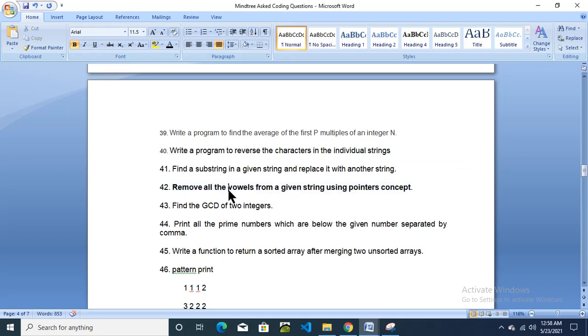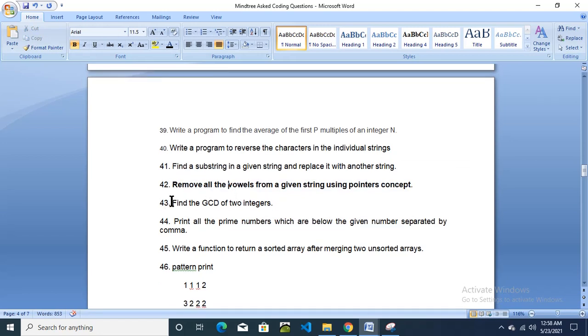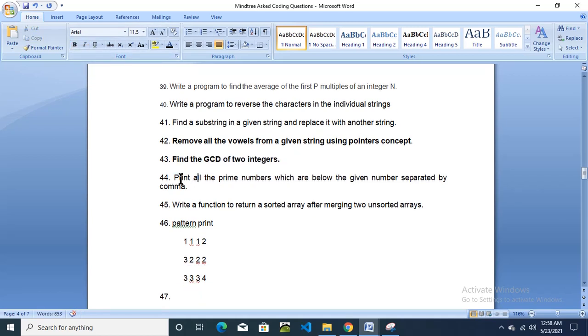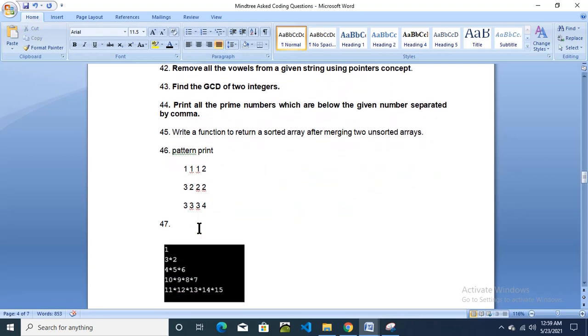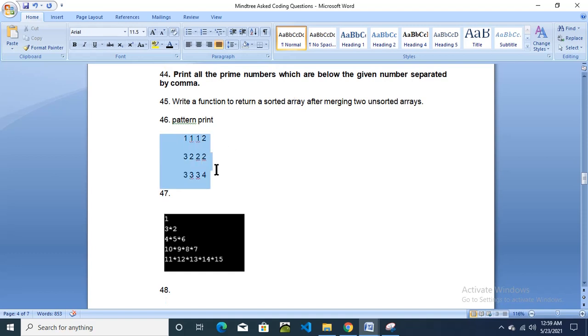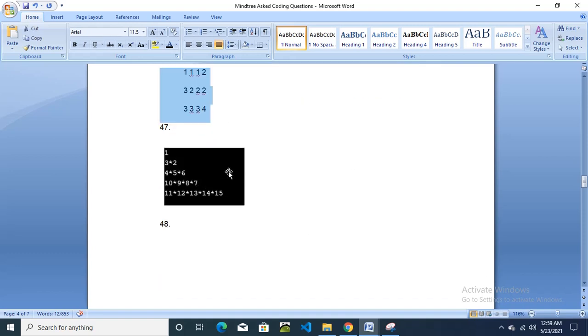GCD number. Print trapezium. Again it came, see, question number 43. GCD of two numbers, this question came again repeatedly. Print all the prime numbers which are below the given number, separated by comma. Prime numbers, this question was also repeatedly asked. Write a function to return a sorted array after merging two unsorted arrays. Then pattern print. This is the pattern you need to print. Again this pattern.